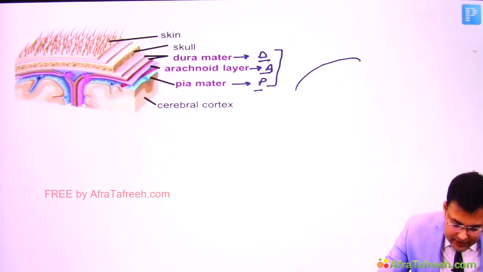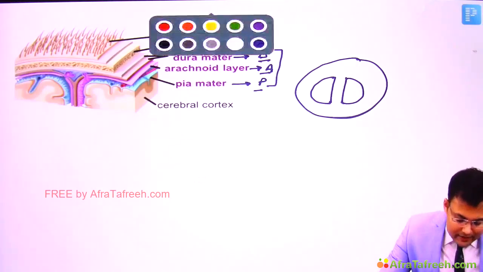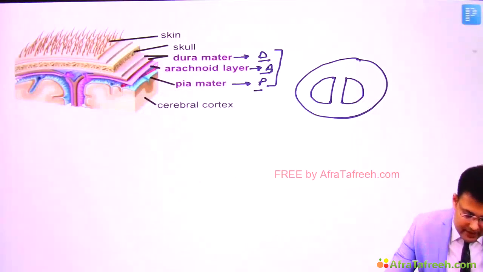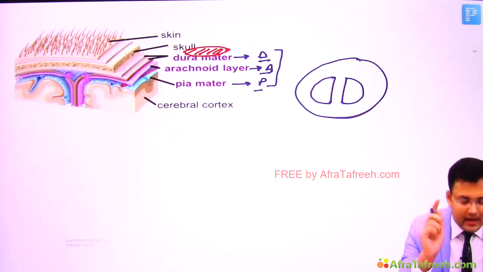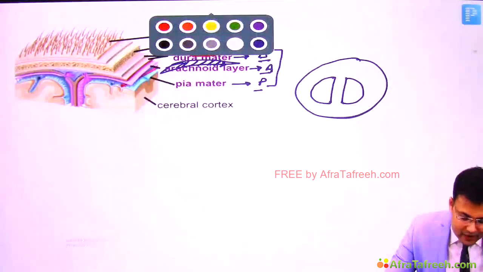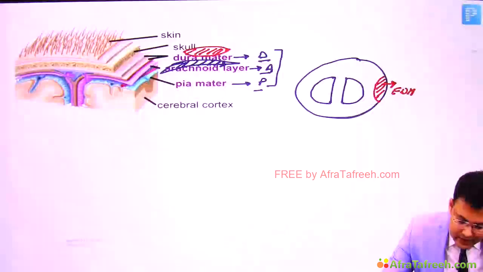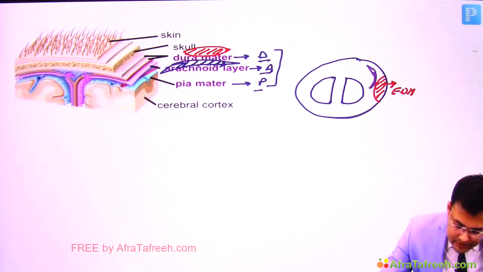See, suppose this is the skull, and in the skull this is the brain, right? If there is collection of blood between skull and dura, this is known as extradural. And if there is collection of blood between dura and arachnoid, this is subdural, right? So see how it looks. This is extradural, also known as EDH, extradural hematoma. And you can see this one, this is the subdural.